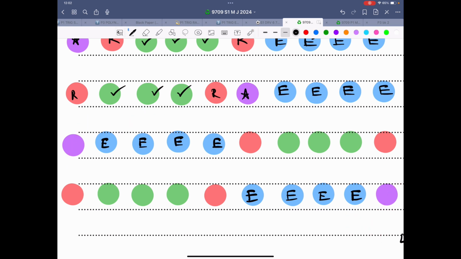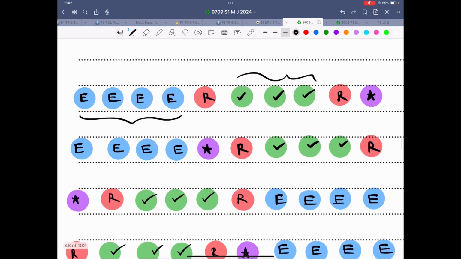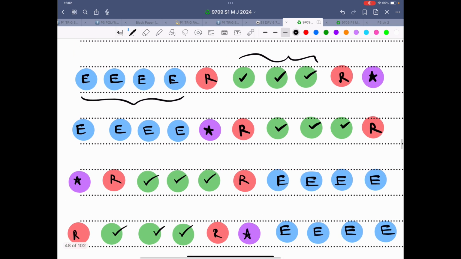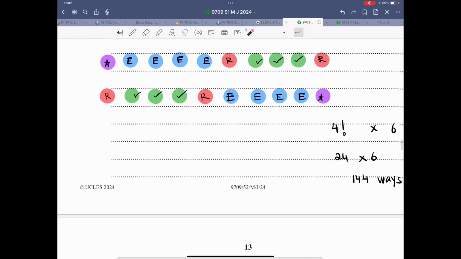And then let me label all of them. That is the star. So hold for a second. That's the star. These are the 3 tick marks. There is an R. And what you learn over here is to think out of the box. So there are 6 rows over here. And then 3 and 1, 4 factorial for these. All the other ones are fixed. So that's how I'll write the answer.